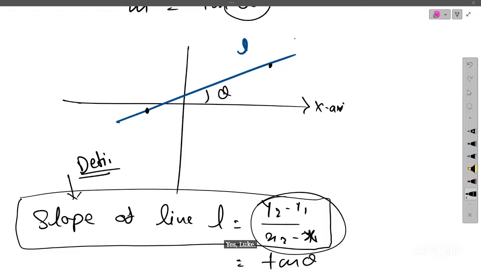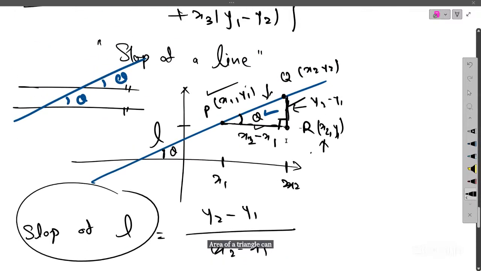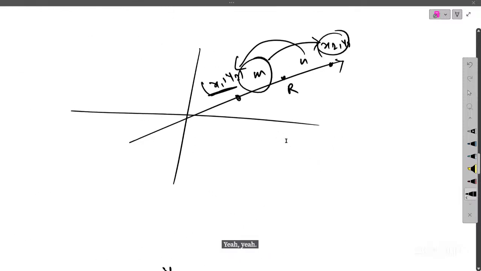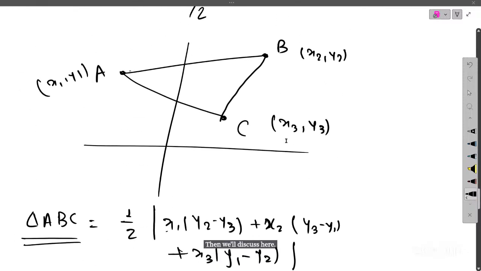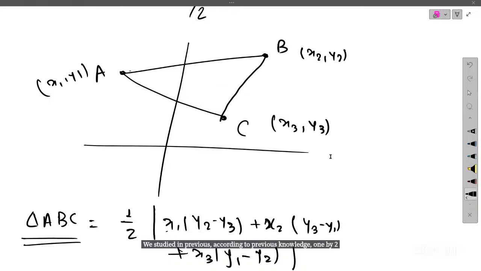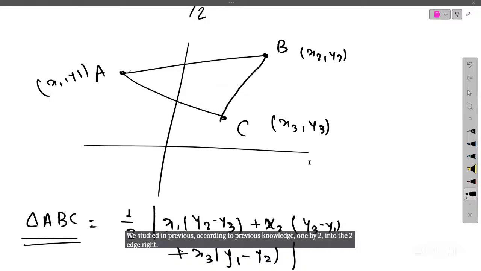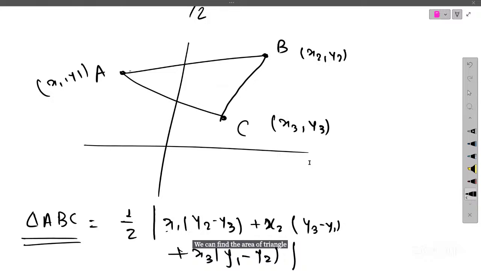Ma'am, I have a doubt in a previous topic, that is area of a triangle. Can I ask about it? You discussed two cases here. The first case, according to previous knowledge, is 1/2 into b into h. We can find the area of a triangle through this formula.